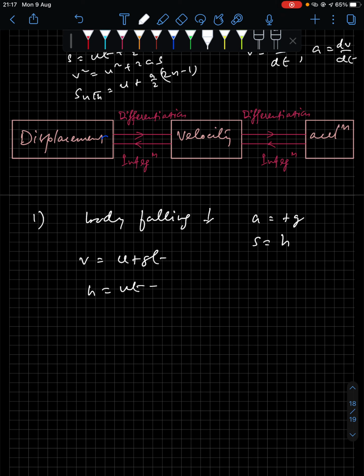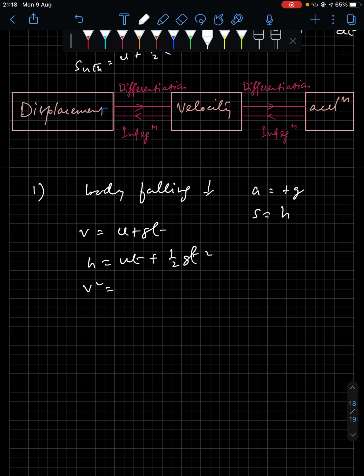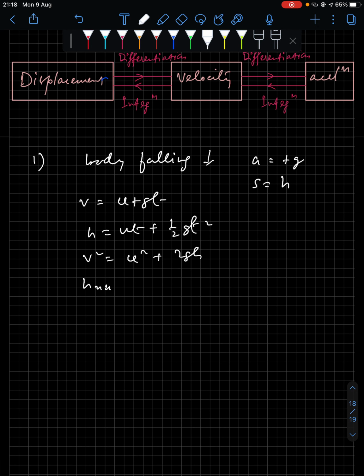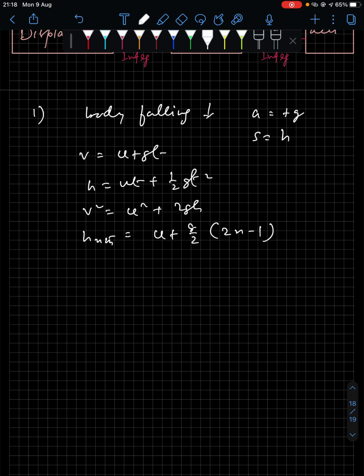Therefore your equations of motion become v equals u plus gt, h equals ut plus half gt square, then v square equals u square plus 2gh, and hnth equals u plus g by 2 times (2n minus 1).